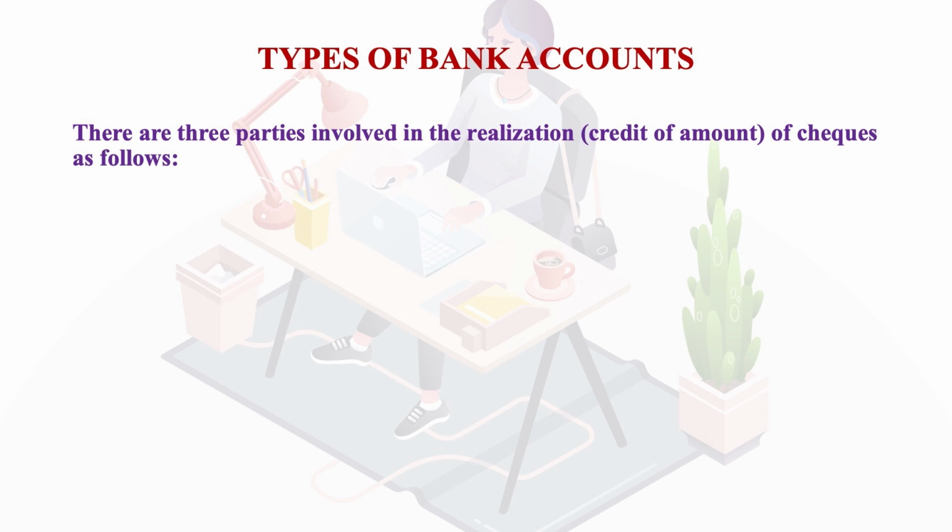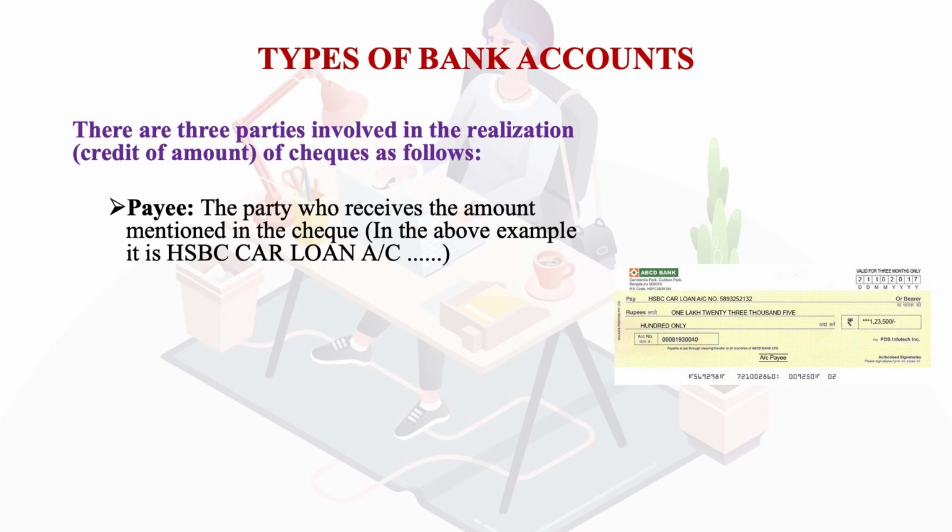These are certain things one has to keep in mind when using a check as a mode of payment. When we are talking about a check, there are 3 parties involved in the realization or the credit of the amount of the check. Who are those 3 parties? The first is the payee. The payee means the party who receives the amount mentioned in the check. In the above example, it is HSBC car loan account number so and so. So he is the payee.